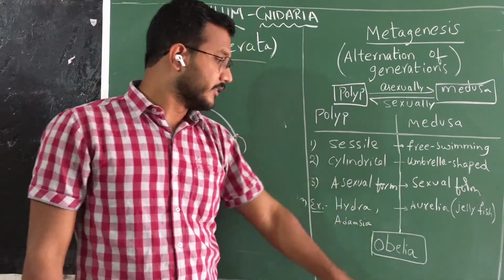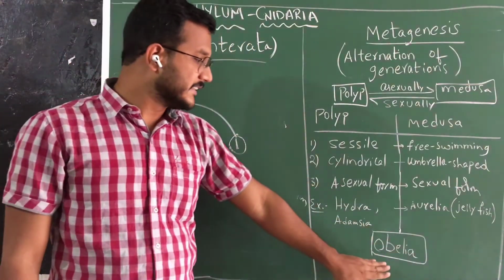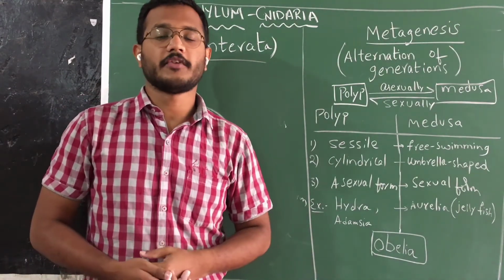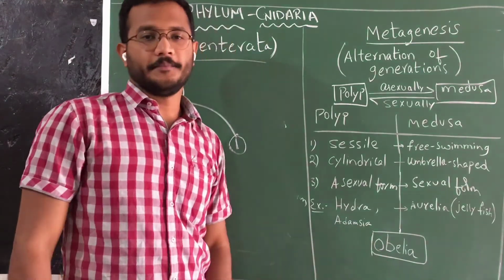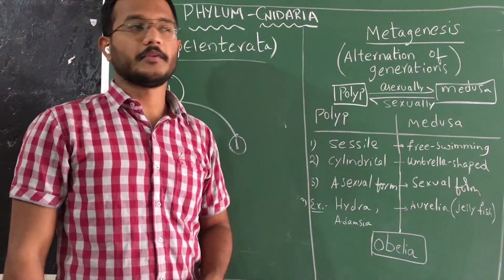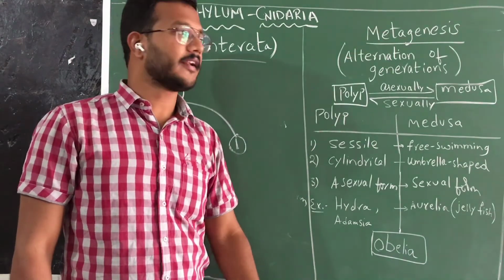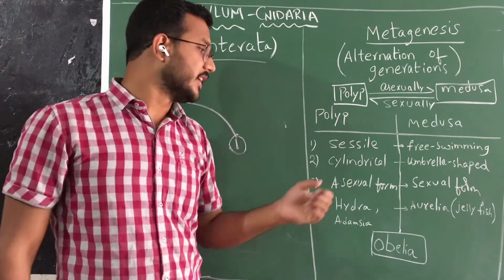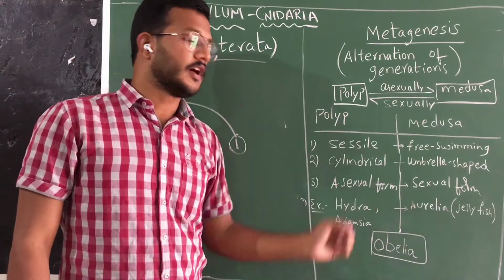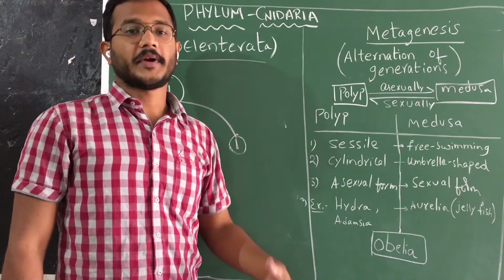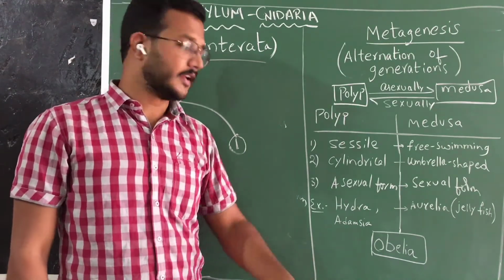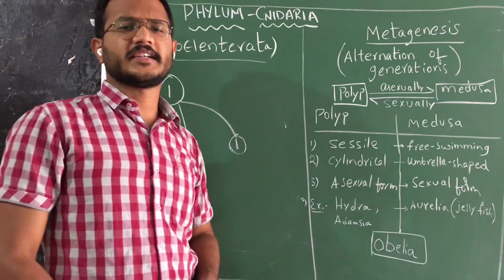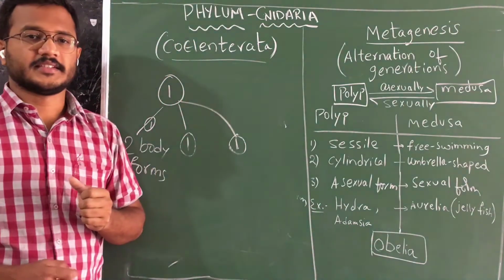Understanding? But the exception is there. The organism which has both body forms in its life cycle is Obelia. So Obelia is an example for metagenesis. They can ask which of the following organisms exhibit metagenesis. They can give in the options Hydra, Adamsia, Aurelia and Obelia. So metagenesis means two forms should be there in the life cycle. So the perfect answer is Obelia. So these are the special characters present in the Cnidarians.